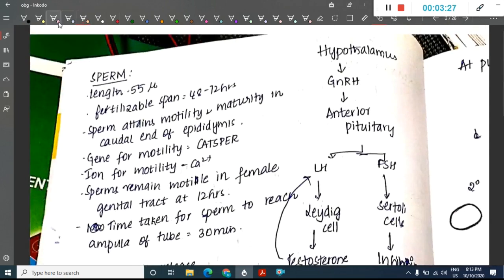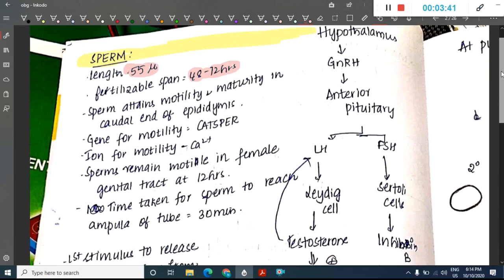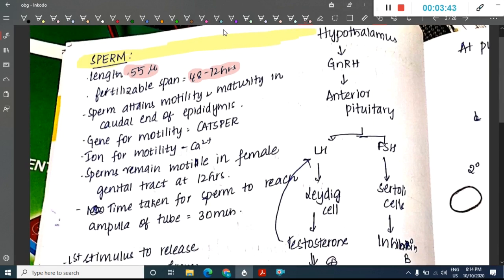Next we will see some important points about sperm. What is the length of the sperm? The length of the sperm is 55 microns and the fertilizable span of sperm is 48 to 72 hours. The sperm attains motility and maturity in the caudal end of the epididymis.